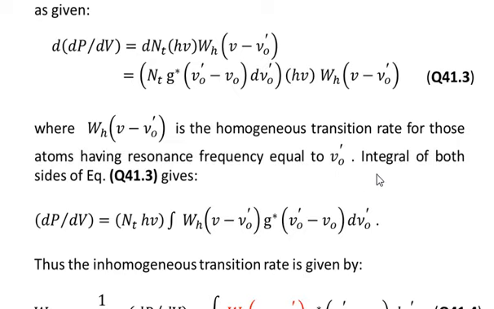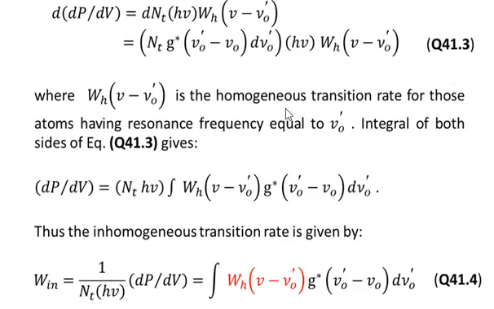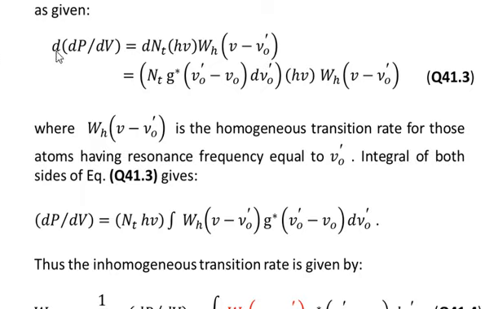Now we are going to take the integral of both sides of equation 41.3. The integral will cancel out the small d just before dP over dV, and also the small element d just before N_t, that is dN_t will be replaced by N_t, because on the right hand side we shall have two integrals, one at dN_t, the other at the rest of the quantities.